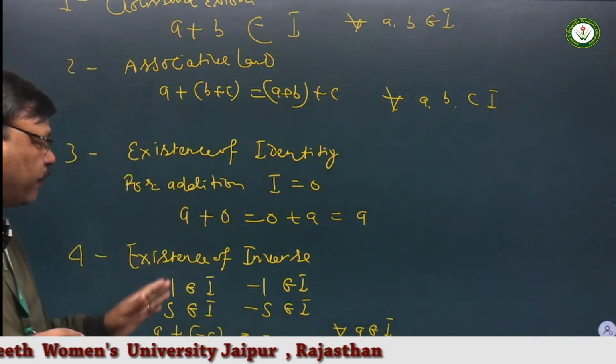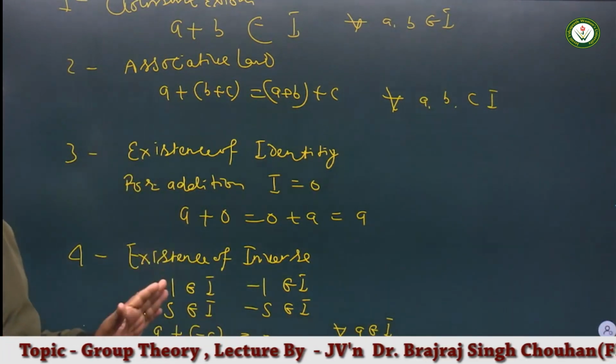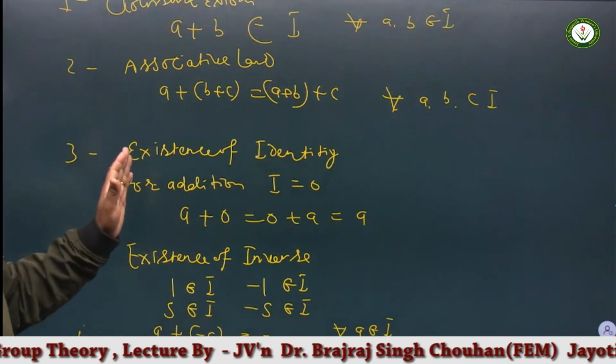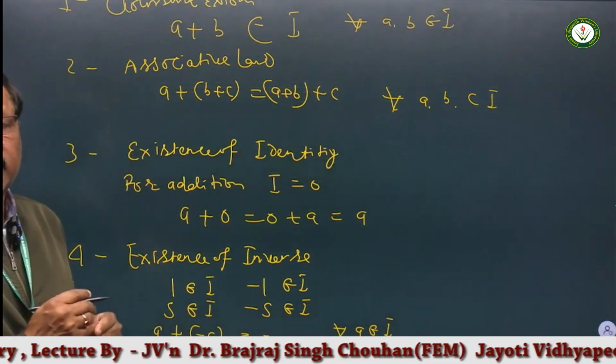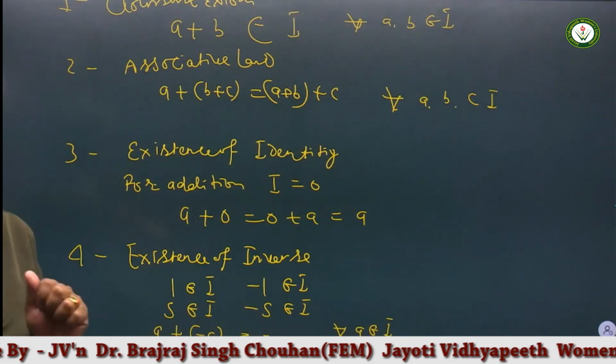So we can say the 4 properties are satisfied in the structure (I, +), then we can say (I, +) forms a group.